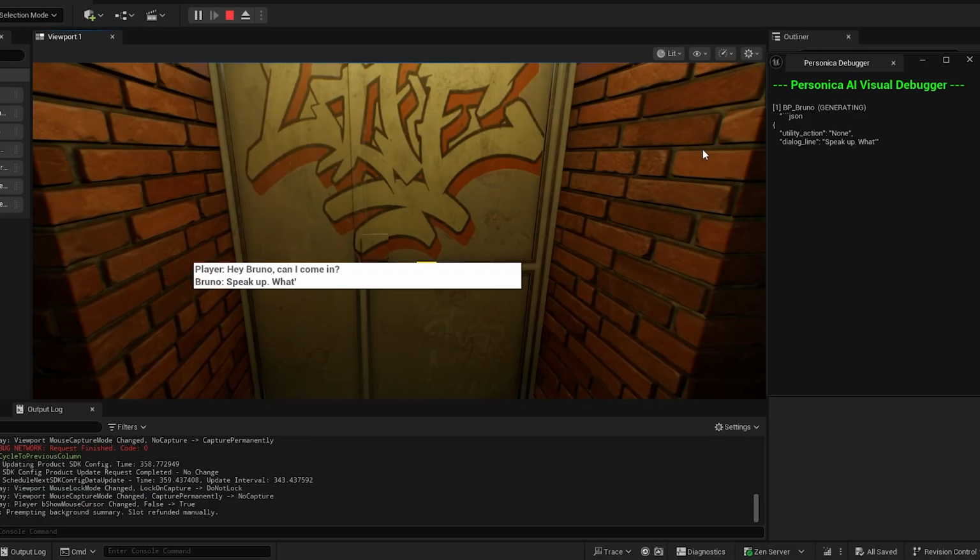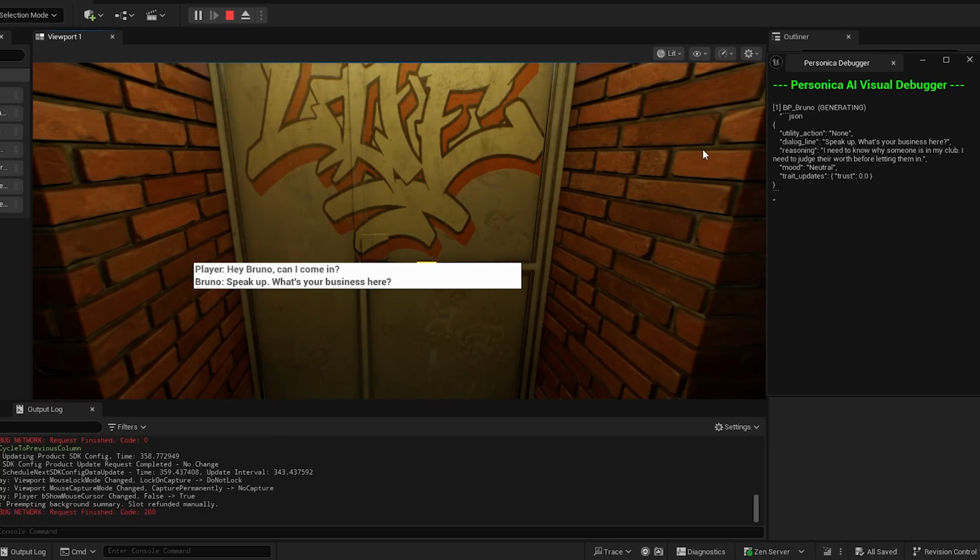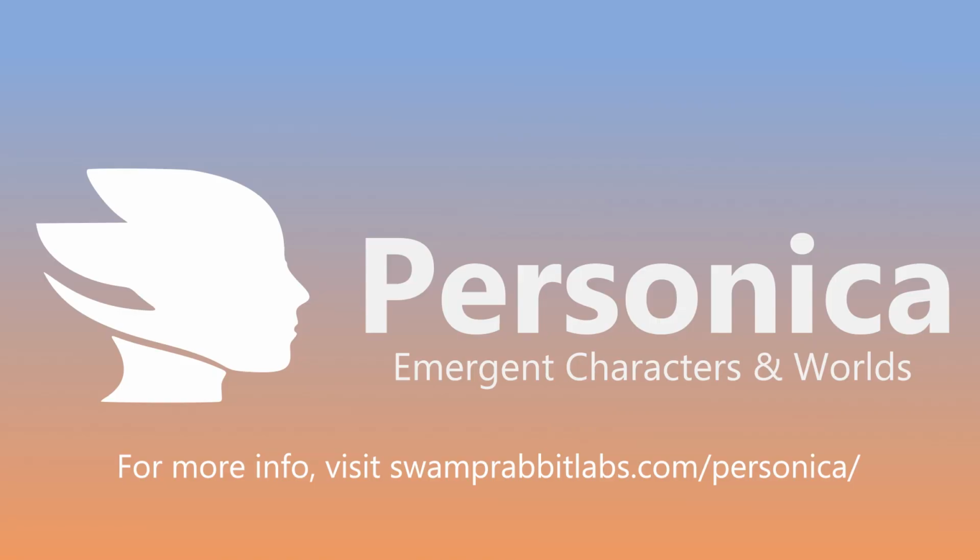Personica is for developers who want believable NPC behavior without losing control. Whether you're building an RPG, a sim, or a multiplayer experience, Personica scales with your game. Stop building chatbots and start building characters. This is Personica.